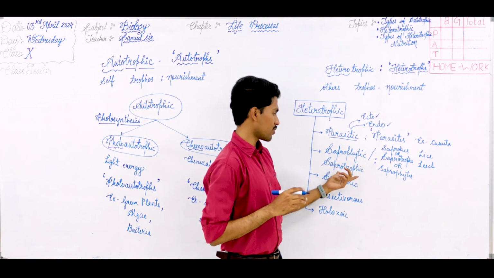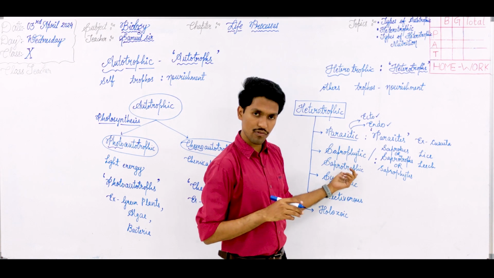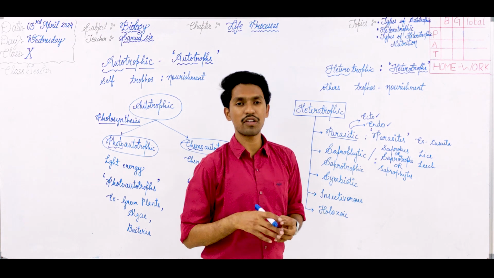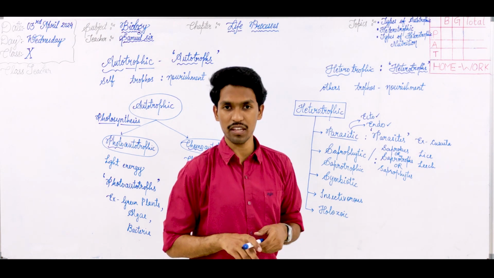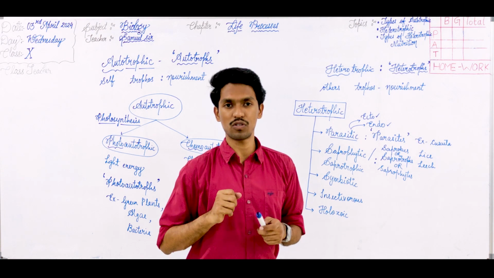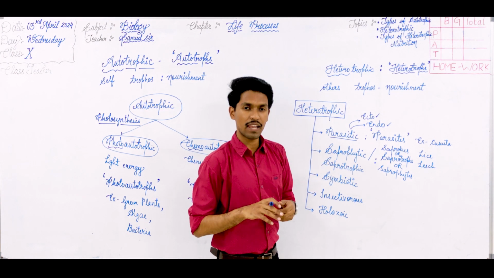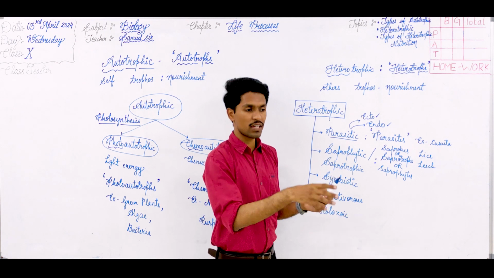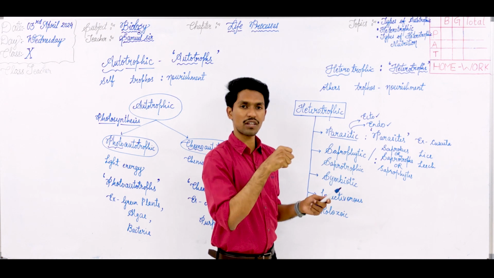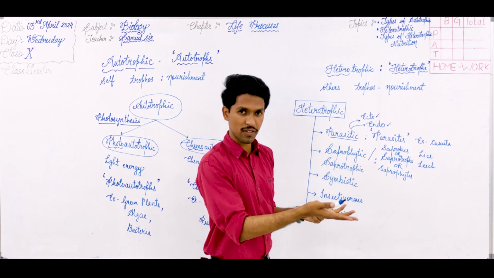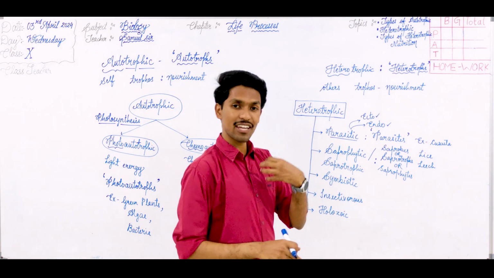In this mode of nutrition, we see the organism depends upon dead and decaying organic matter and absorbs the nutrition. It is a type of extracellular digestion. Outside the body only, they will absorb all the nutrients from the external surface or from the external media and gain nutrition.